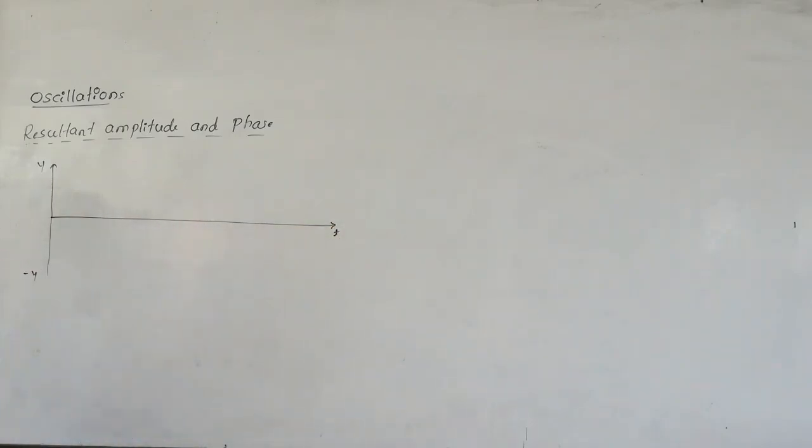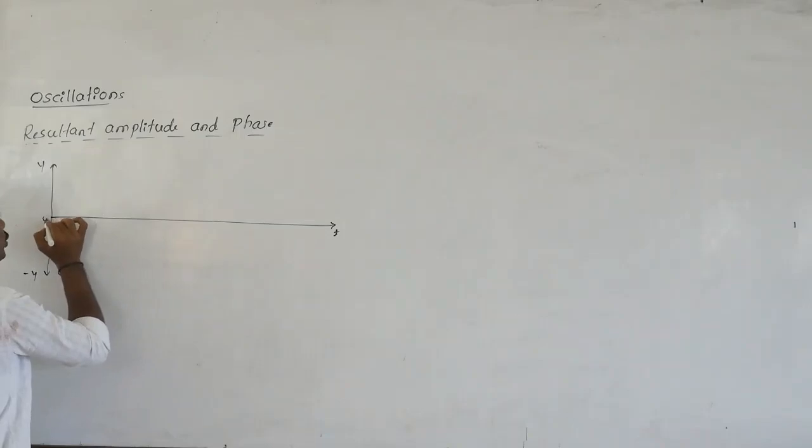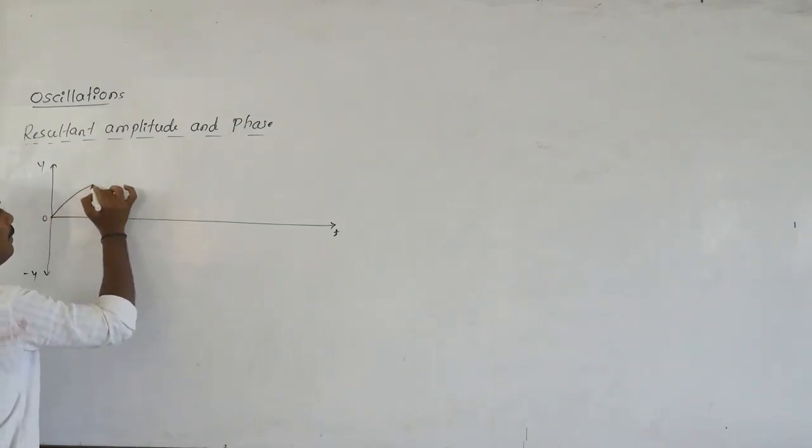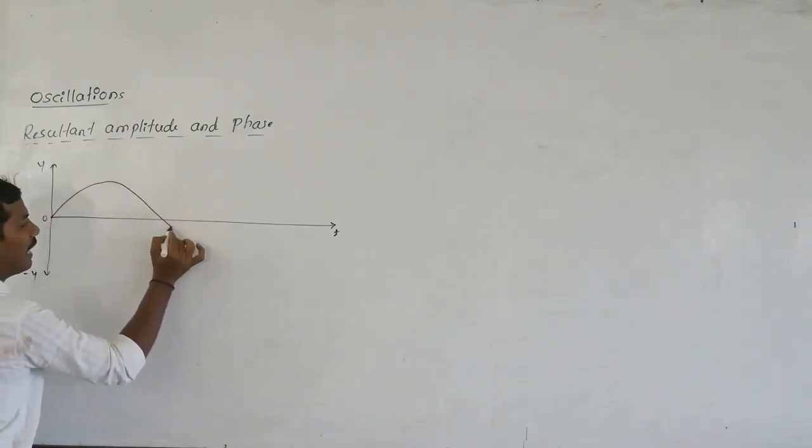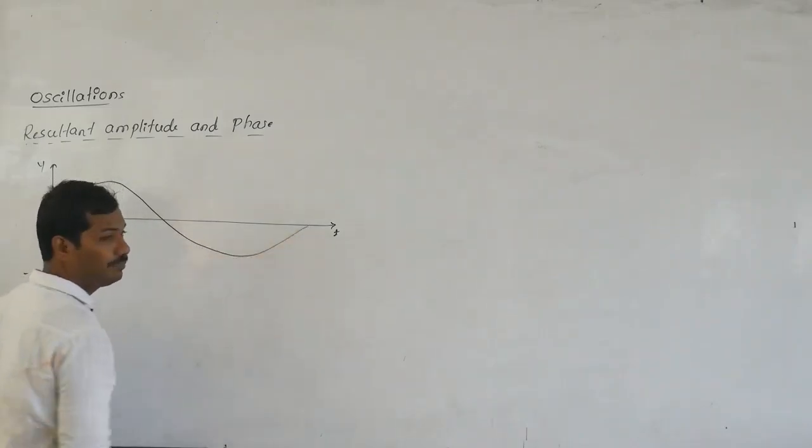One particle starts to oscillate from its mean position with different amplitudes along the x-axis as well as along the y-axis like this.